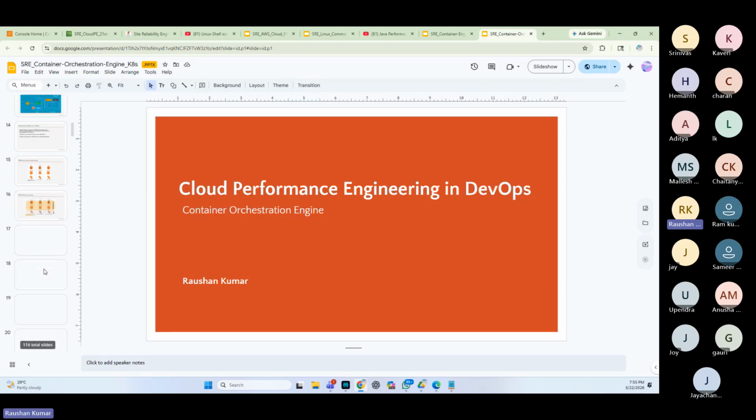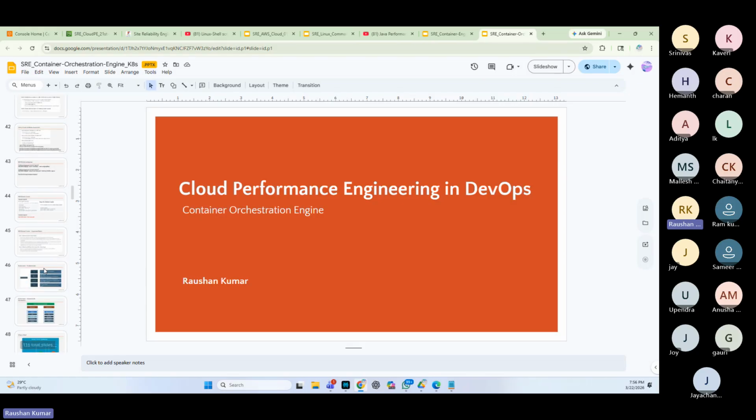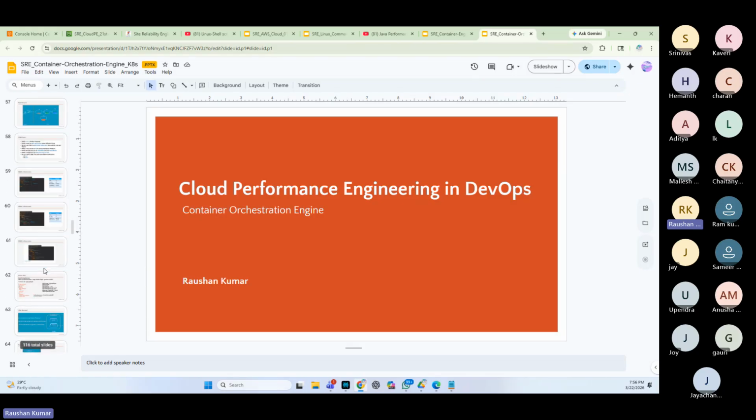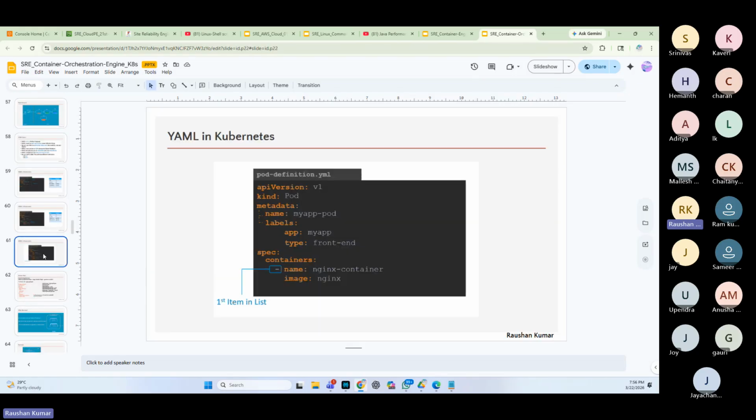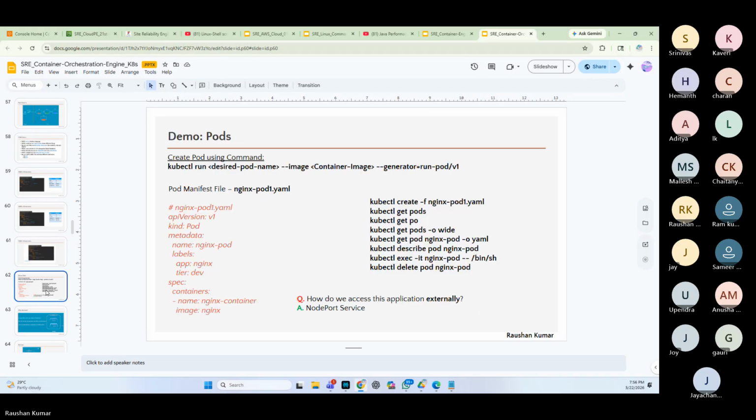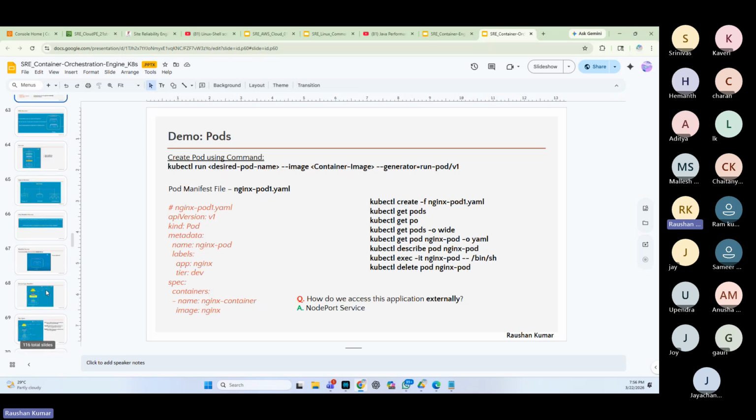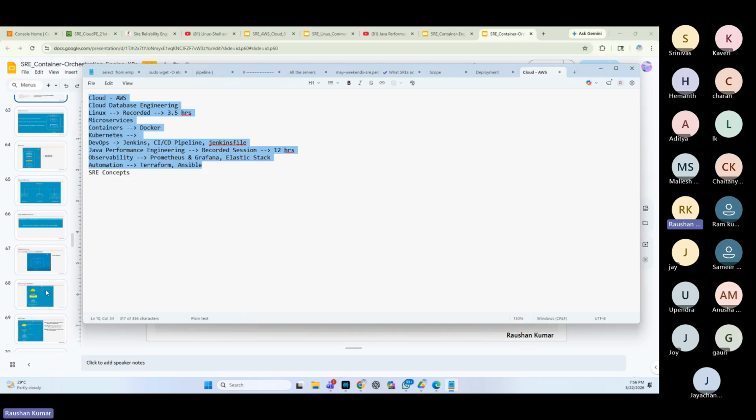We'll understand everything about Kubernetes. What is Kubernetes? What problem does it solve? How does auto scaling work in Kubernetes? HPA, cluster autoscaler. We need to understand what a pod YAML looks like. A lot of concepts. I don't want to overwhelm you right away. I just want you to understand the overall picture of the course. And we talk about SRE concepts.